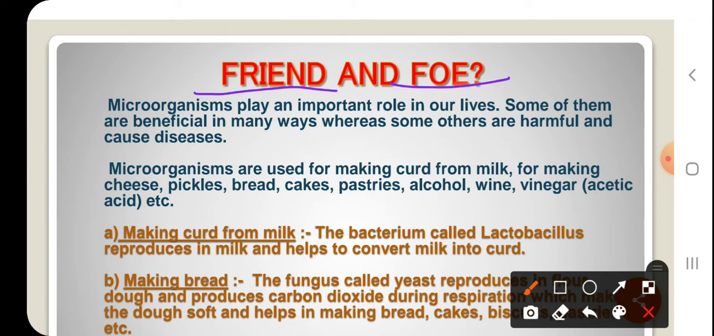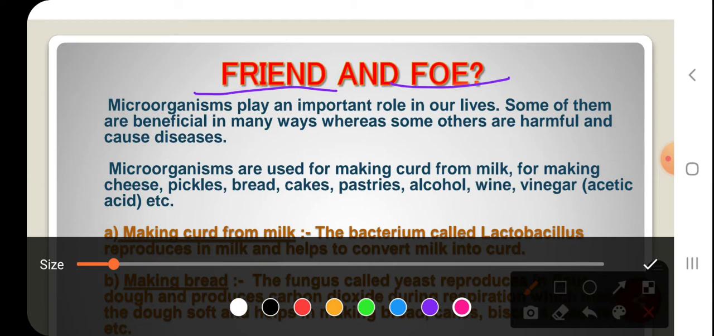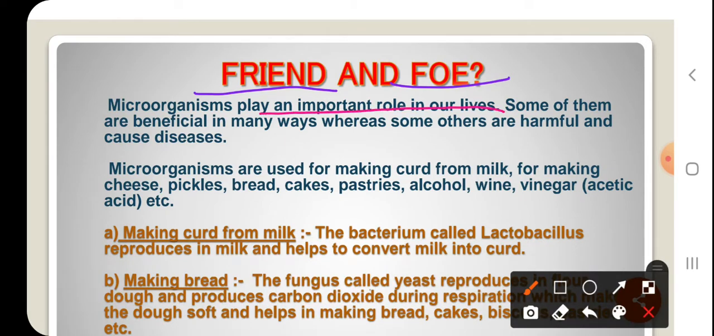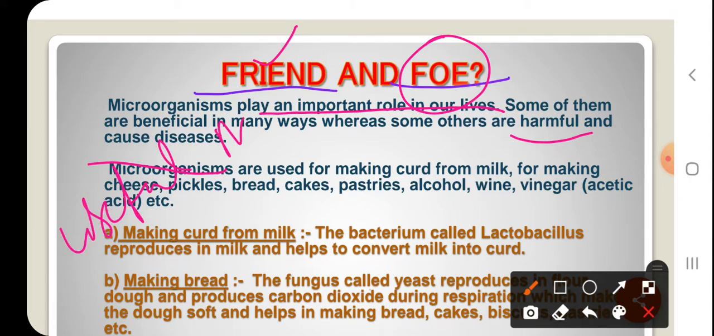Okay, so microorganisms play a very important role in our day-to-day life. Some of the microorganisms are very beneficial in many ways, and there are some other microorganisms that are harmful and cause diseases to us. That means the microorganisms act as friends and they also act as foes to us. The microorganisms which act as friends to us, we call useful microorganisms, and the ones which cause diseases to us are called harmful microorganisms.